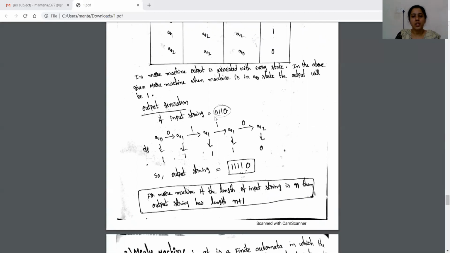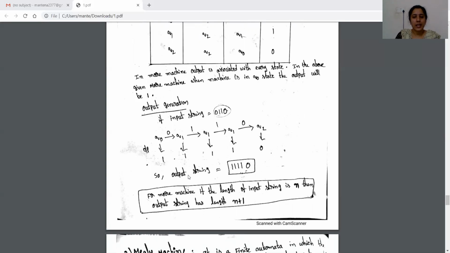From Q0 on 0 going to Q1, Q1 output is 1, and next read the next input symbol, that is 1, from Q1 on 1 going to Q1 again, output of Q1 state is 1, from Q1 on the next input symbol 1 going to Q1, and Q1 generates the output 1, and so on. So the output string for 0, 1, 1, 0 is 1, 1, 1, 1, 0.